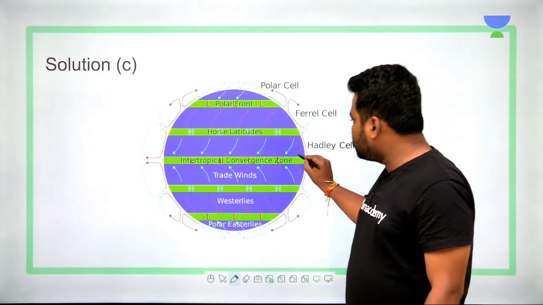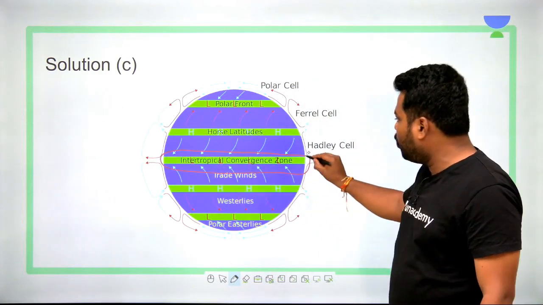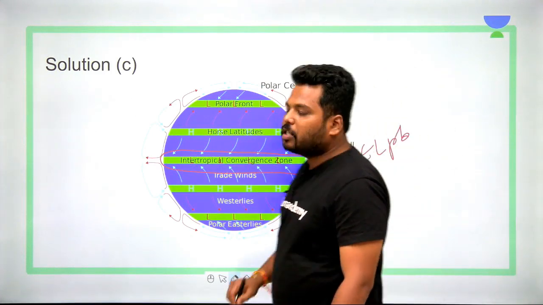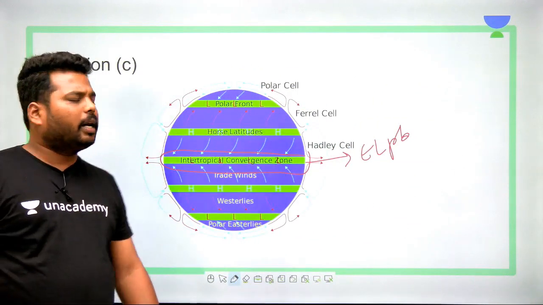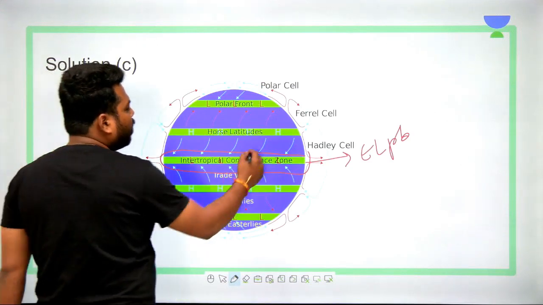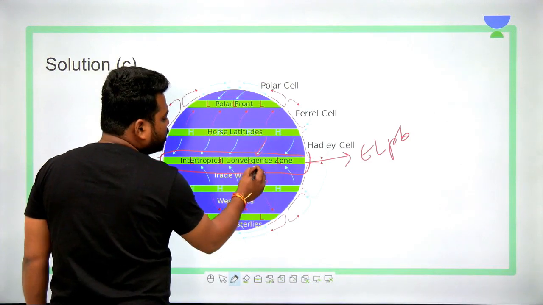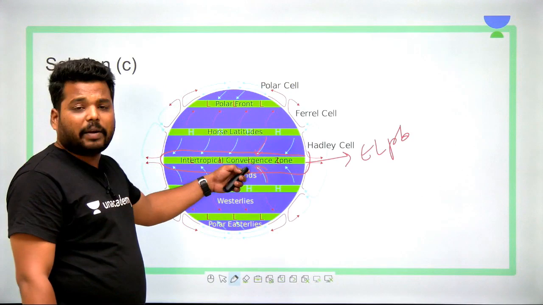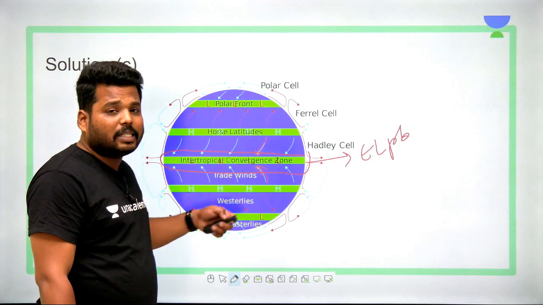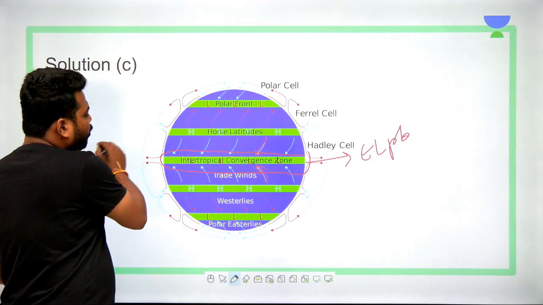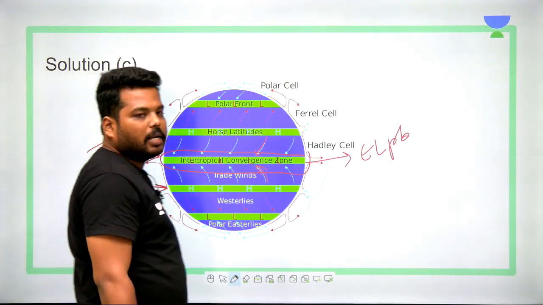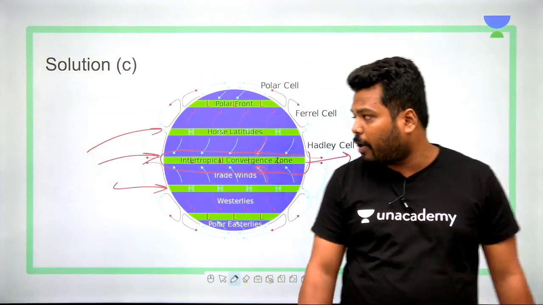Clear? It is the zone, it is the equatorial low pressure belt, which is called the intertropical convergence zone, where we have confluence of northeast trade winds and southeast trade winds. And this equatorial low pressure belt is called ITCZ because during the shift, sun rays sometimes fall on the Tropic of Cancer, sometimes on the Tropic of Capricorn.